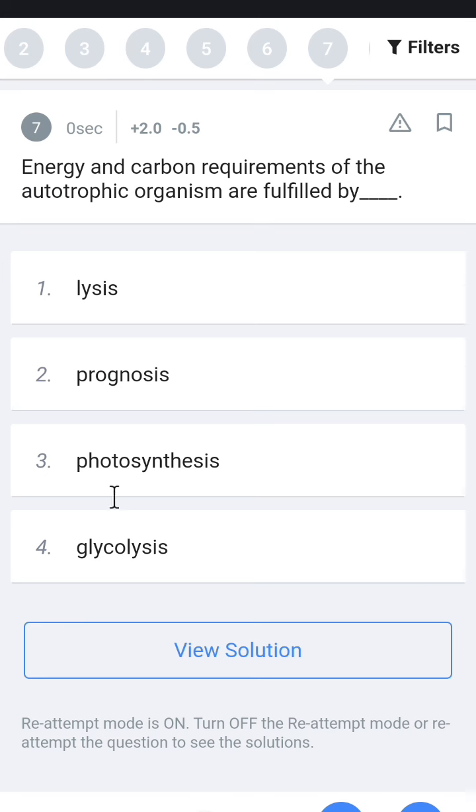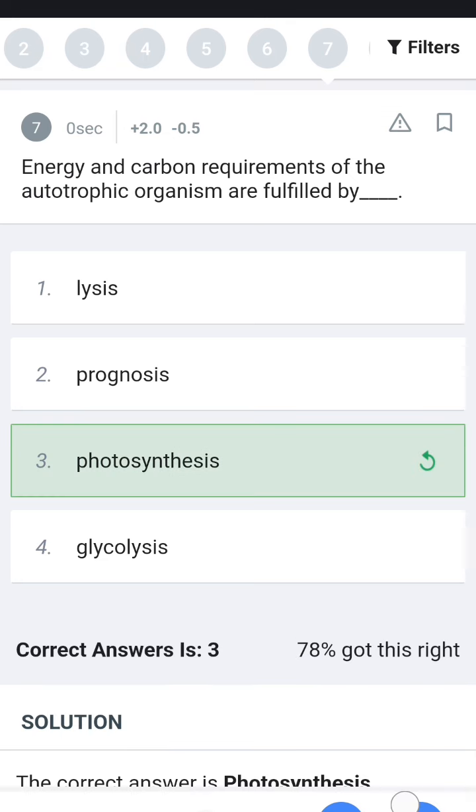So it is photosynthesis. Plants make their own food without help from anyone. They make food from sunlight, oxygen and carbon dioxide. So it is called photosynthesis.